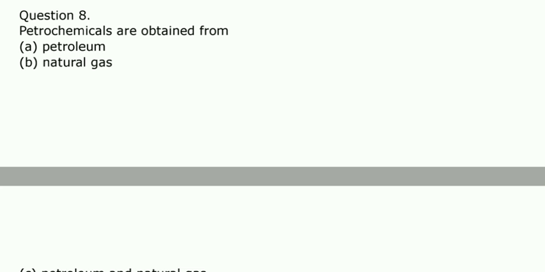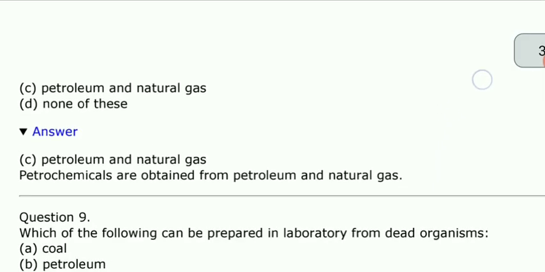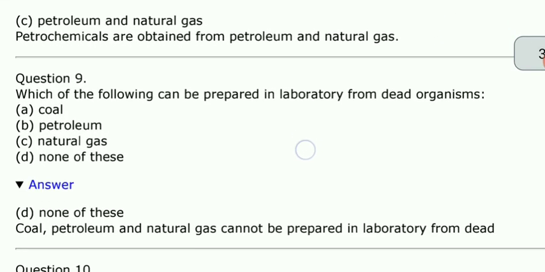Next one, petrochemicals are obtained from petroleum, natural gas, petroleum and natural gas, or none of these. So the correct answer is petroleum and natural gas. Petrochemicals are made from petroleum and natural gas. Okay.